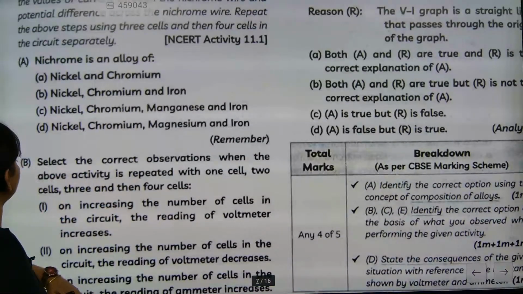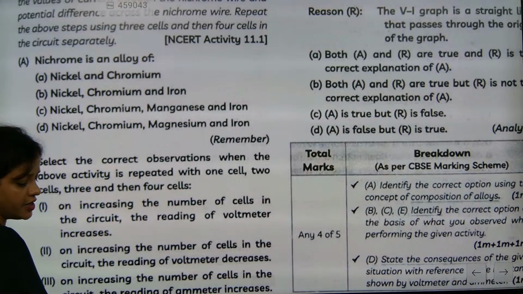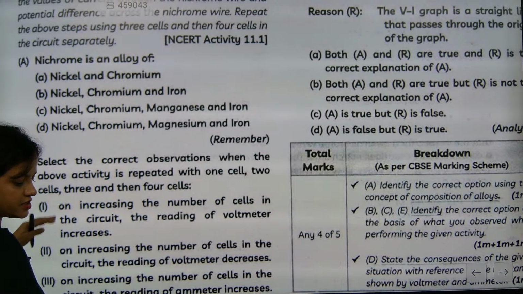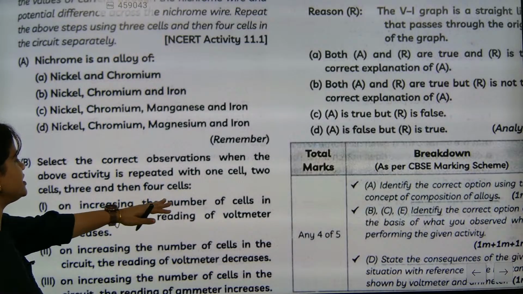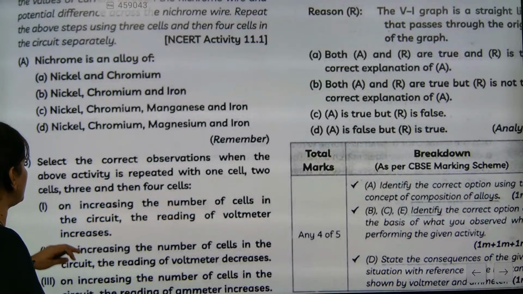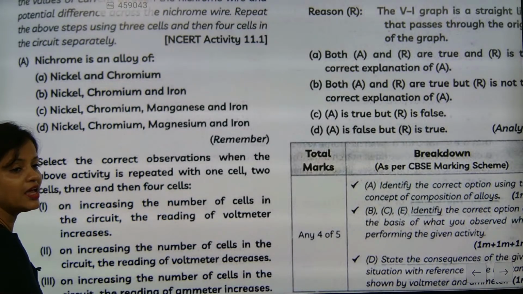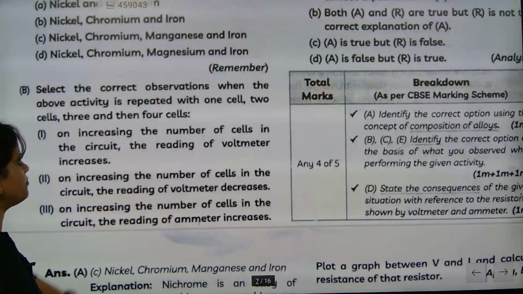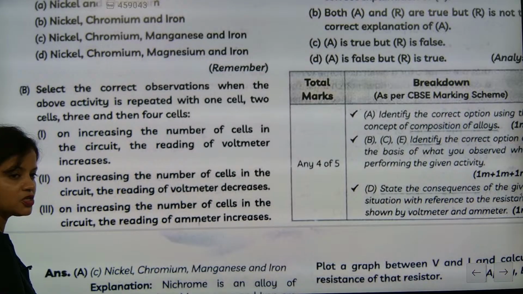Select the correct observation when the above activity is repeated with one cell, two cells, three cells and four cells. That is also one part. On increasing the number of cells in the circuit, the reading of the voltmeter increases. Why? Because the potential difference is increasing. On increasing the number of cells, the reading of the voltmeter decreases. Is it possible?